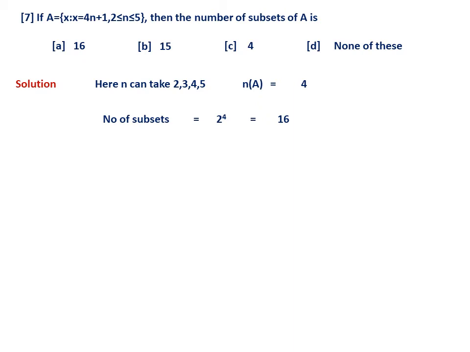Why am I telling this? Because sometimes, because of our normal practice, students are tempted to find what A is, which is a waste of time. That is why they substitute n equal to 2, n equal to 3, etc. So here you have to understand what is required: the number of subsets. So the answer is definitely A.